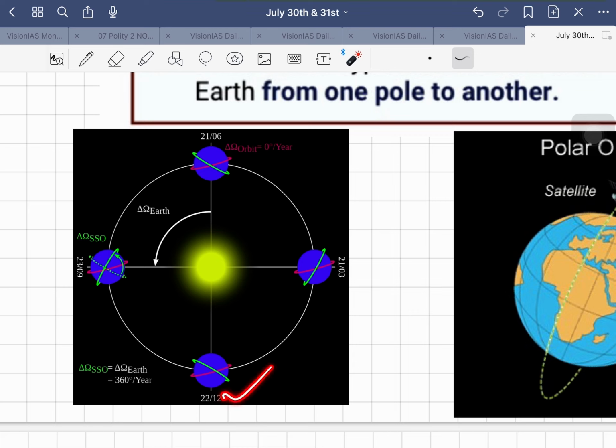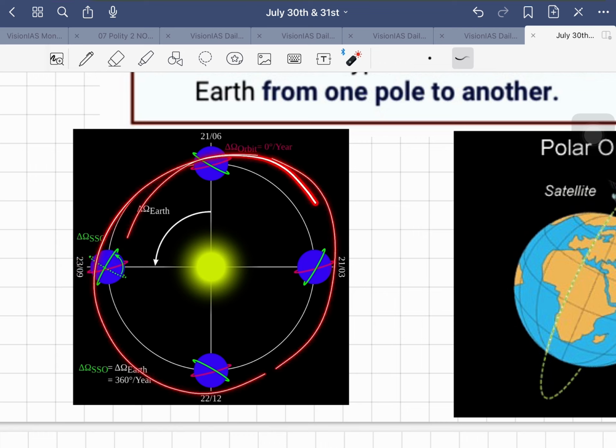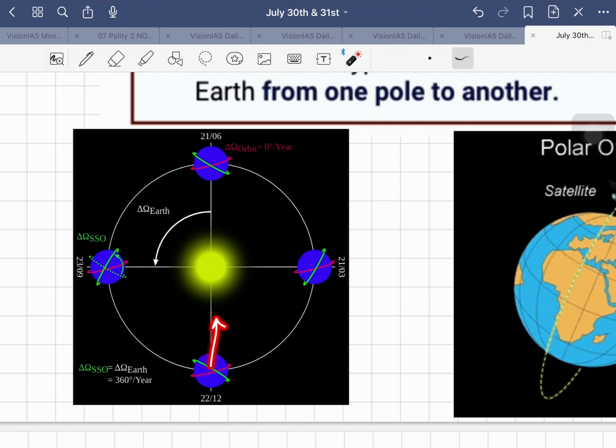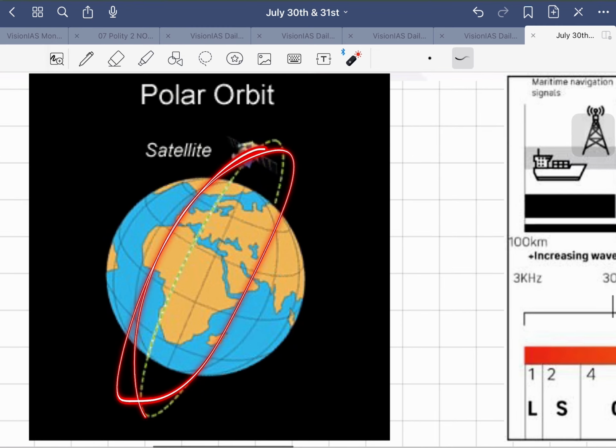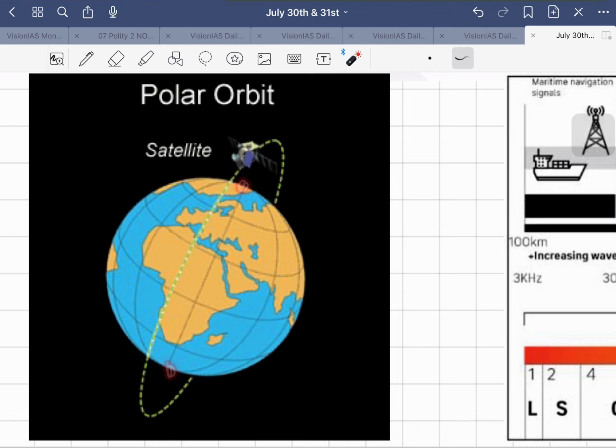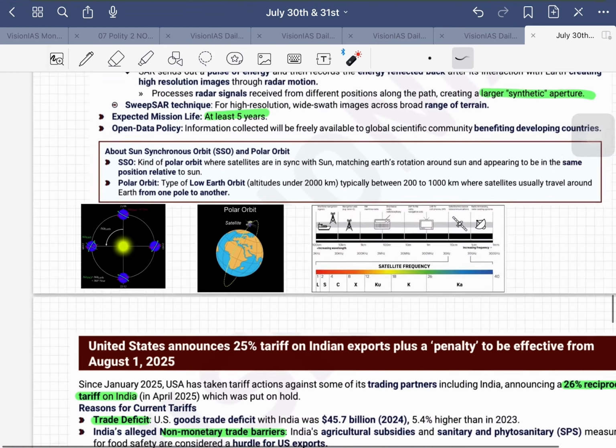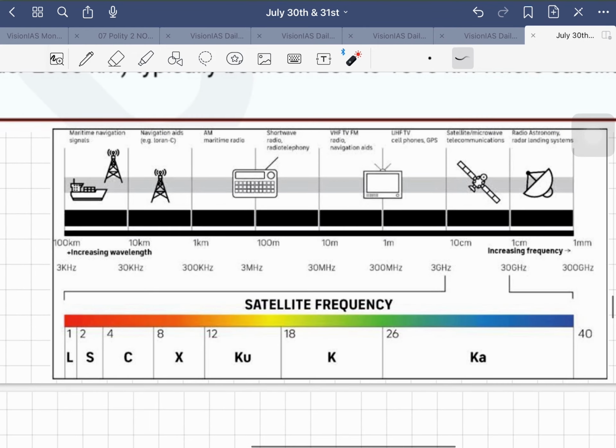See, for example, here December, March, June, September. Take any month, the orbit will be facing the sun. Okay, that is the sun synchronous orbit, and the polar orbit is one rotates on this axis. That's it. Next, coming to this bands, what are the bands?